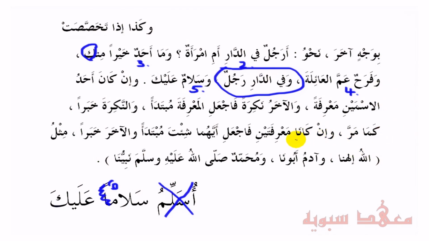وَإِن كَانَا مَعْرِفَتَيْنِ. And if both of them are ma'rifa, definite, فَاجْعَلْ أَيَّهُمَا شِئْتَ مُبْتَدَأً. If you have two isms that are ma'rifa, then make whichever one you want the mubtada. وَالْآخَرْ خَبَرْ. So make one of them a mubtada and make the other a khabar. You have a choice.